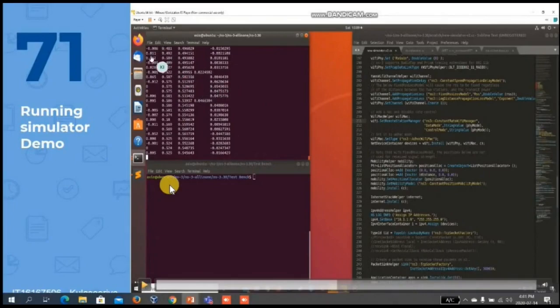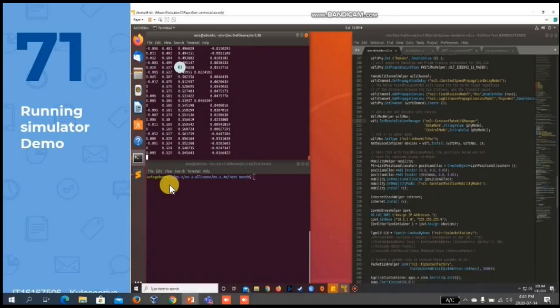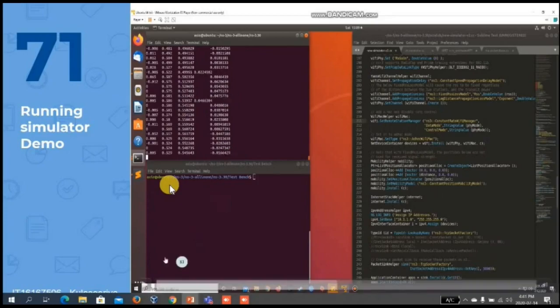In the first column, you can see the previous RTT minus the current RTT. This is the current RTT of the network. This is the smooth RTT, and this is the smooth RTT minus the current RTT value.